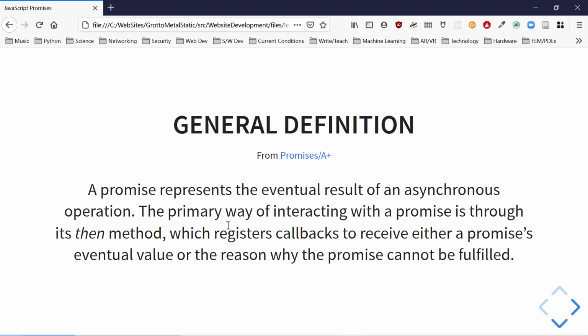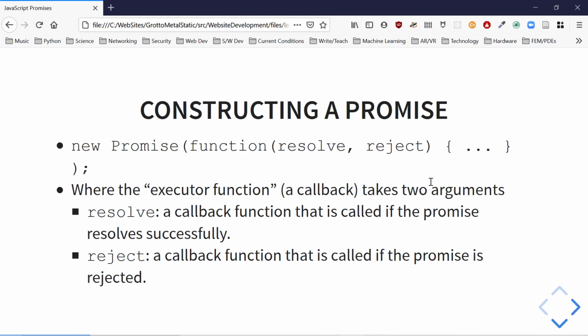The primary way of interacting with these things is that a promise has a method with which you can register callbacks. But we're going to see with chaining of promises, we don't have to get into that callback nesting. That's going to be key. What's the difference between this and callback nesting? We're still going to use callbacks. Don't get away from using functions.